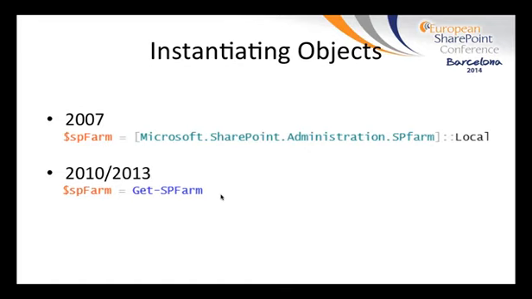With the 2007 method, we're actually calling the class directly and creating an instance of the farm object in SP_farm. With the commandlet, all of that stuff is taken care of for us in the background. It's much easier to understand and remember.